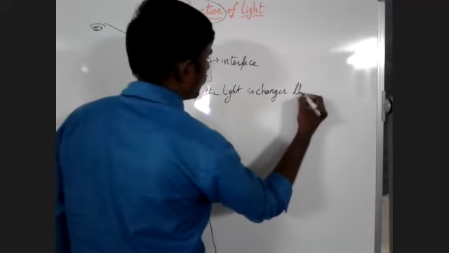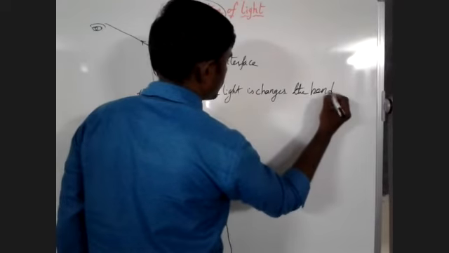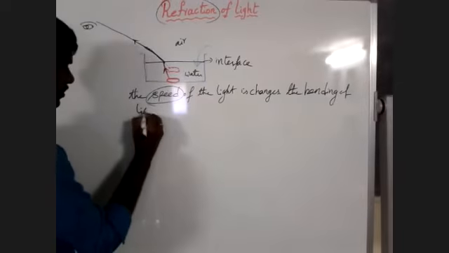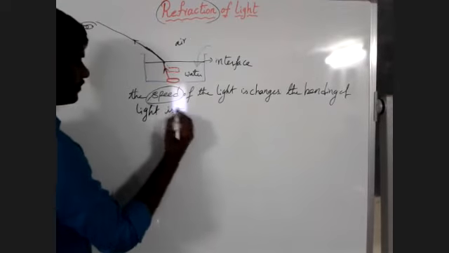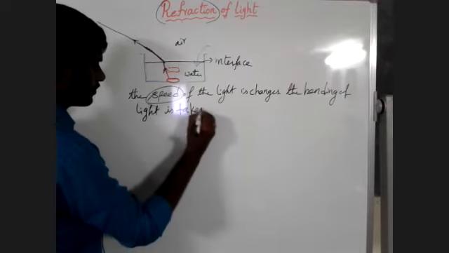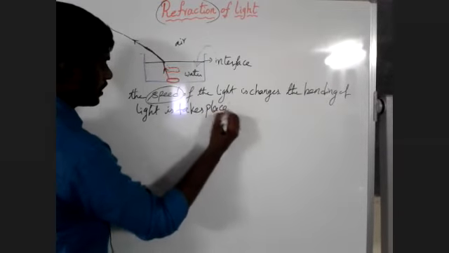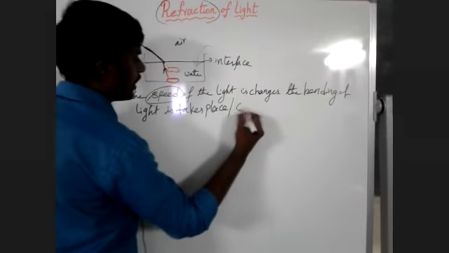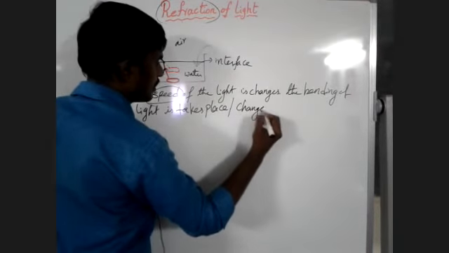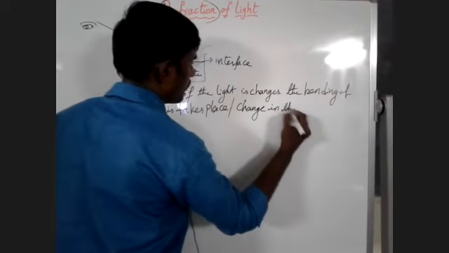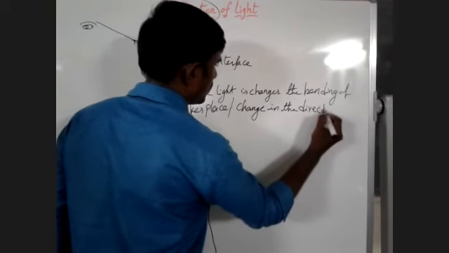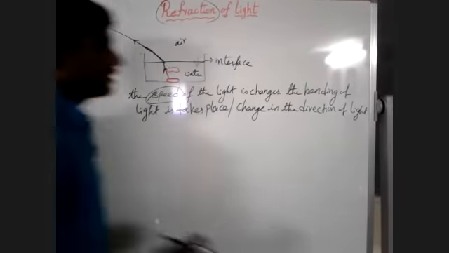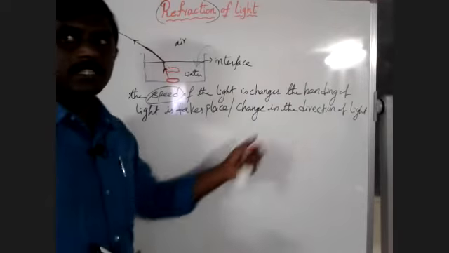The bending of light will take place, or we can call it a change in the direction of light. Why does there be a change in the direction of light?